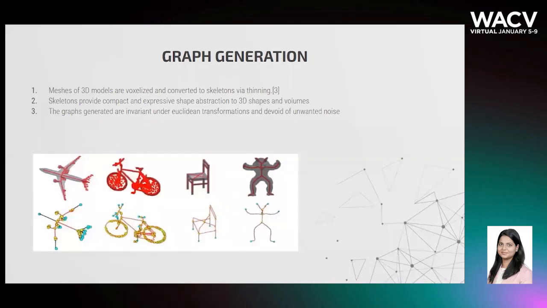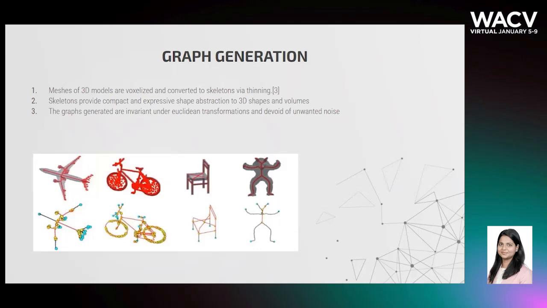For graph generation, the meshes of 3D models are voxelized and converted to skeletons via thinning. As shown in the figure, the graph representations preserve the topological information of objects and visual parts. These graphs are invariant under Euclidean transformations and devoid of unwanted noise, which makes them an optimal choice for representation of 3D objects.